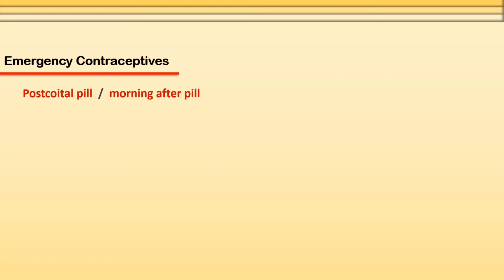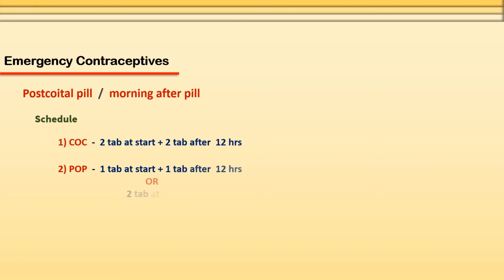And the schedule for the use of these post-coital contraceptives: the first one, the combined oral contraceptive, is 2 tablets at start and 2 tablets after 12 hours. And about the progesterone only pill, 1 tablet at start and 1 tablet after 12 hours, or 2 tablets at start can be given.